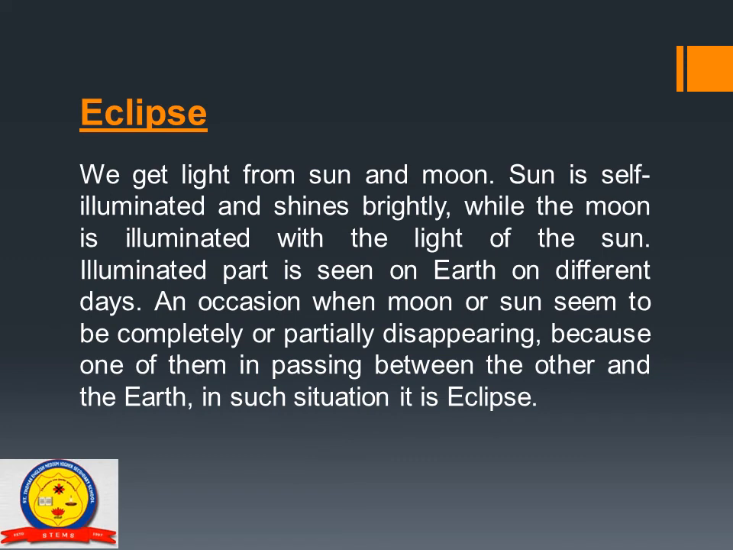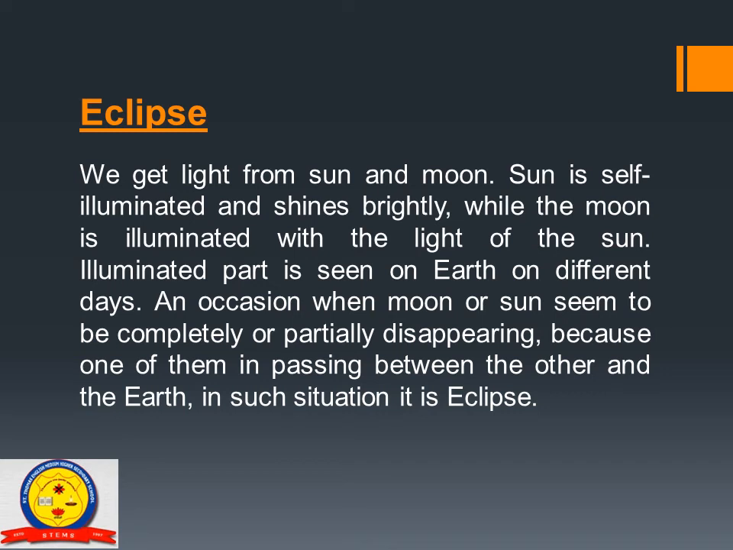In this chapter, we will discuss about eclipse also. As we all know that we get light from sun and moon, and sun is self-illuminated and shines brightly, while the moon is illuminated with the light of the sun. Illumined part is seen on earth on different days. An occasion when moon or the sun seem to be completely or partially disappearing because one of them is passing between the other and the earth. In such situation it is eclipse.